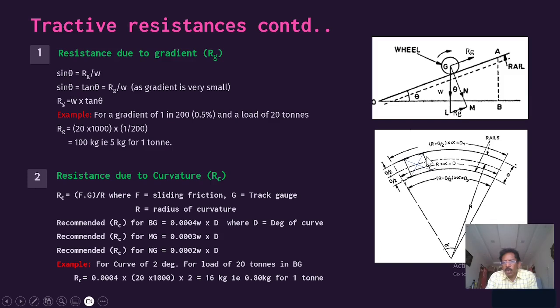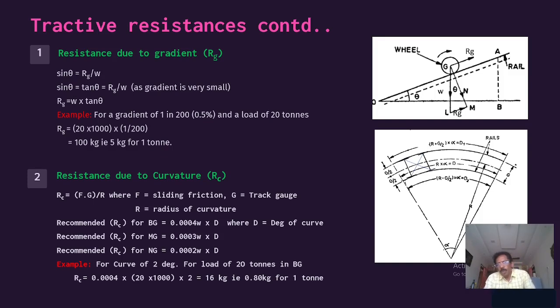So though we are having the coning of the wheel, because of the differential length, there will be some resistance, some slippage, some interaction. All those things we have to consider. There will be some additional frictional resistance when the vehicles are negotiating a curve.